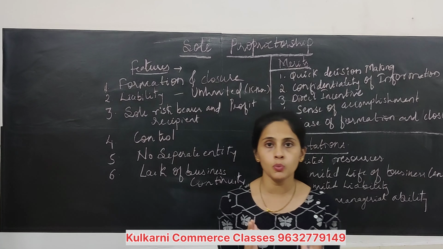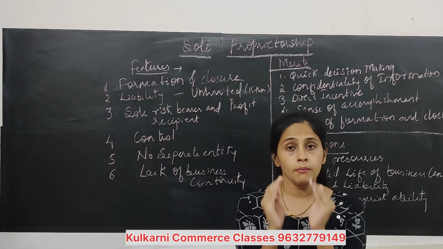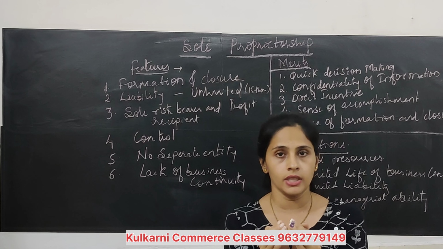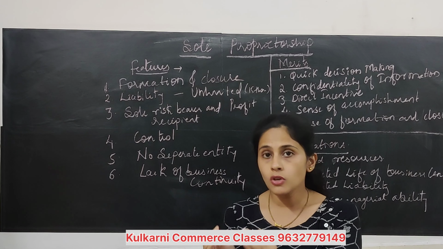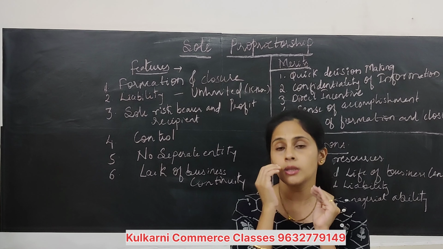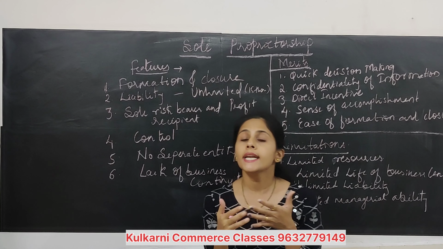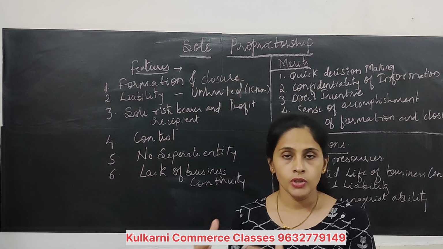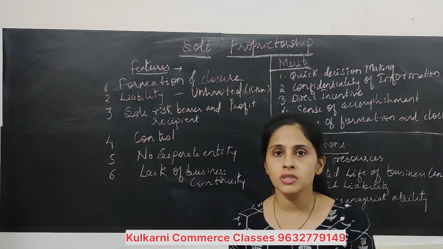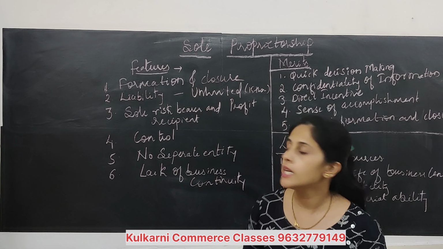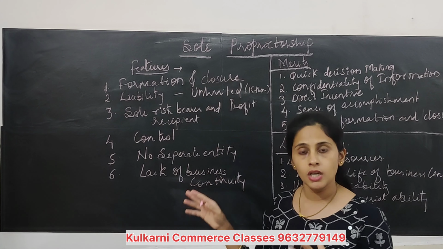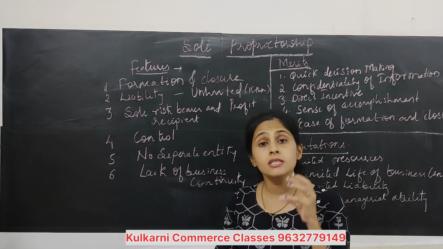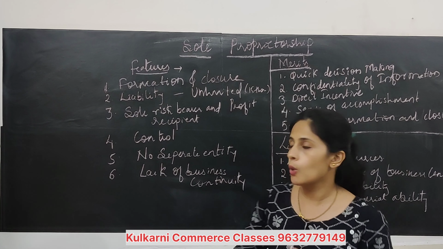Understood? In simple words, you have a 20,000 loan, but the assets in your business are only 15,000. But 5,000 is remaining. The creditor or the bank which has given the loan can cover that loan from your personal property. Any personal property worth rupees 5,000 it can acquire. It is called unlimited liability. Understood? The business losses or business debts can be covered from the personal property.